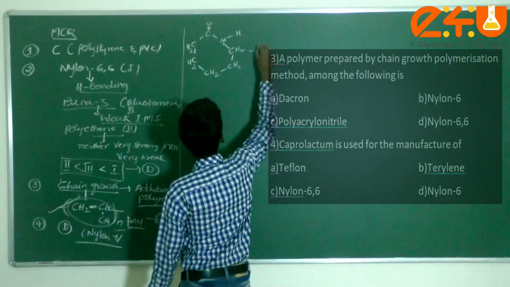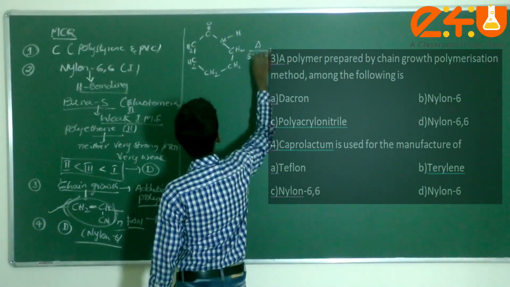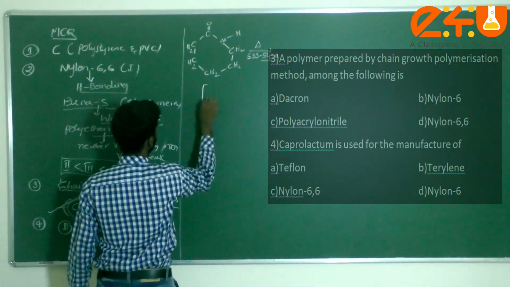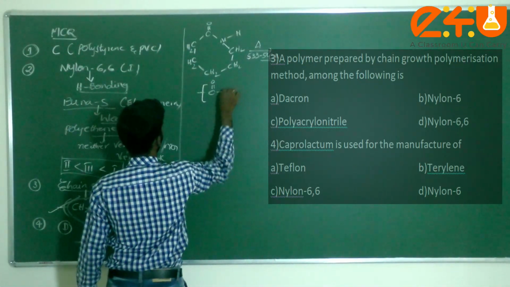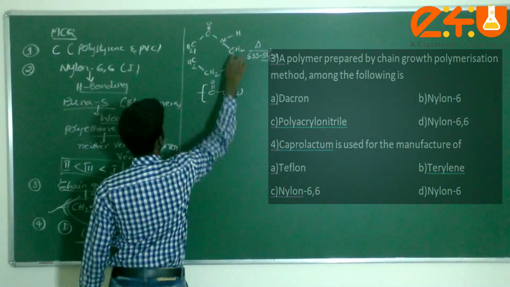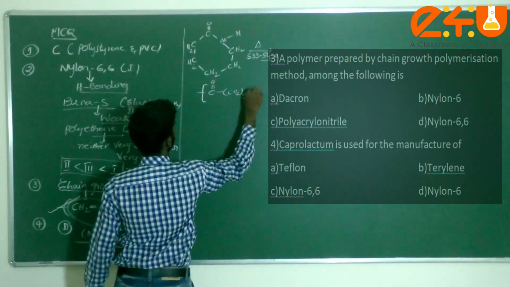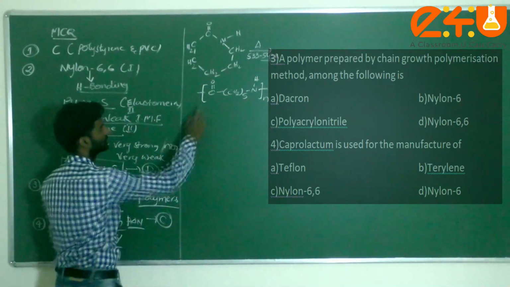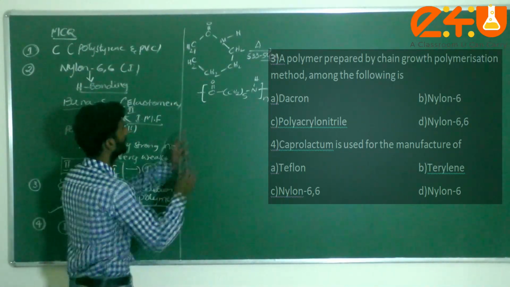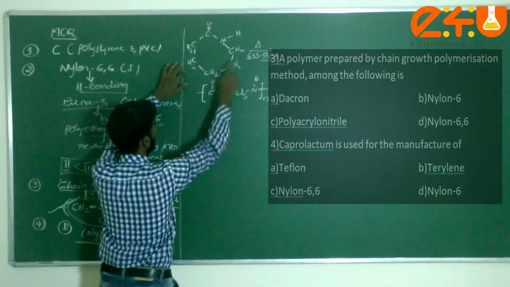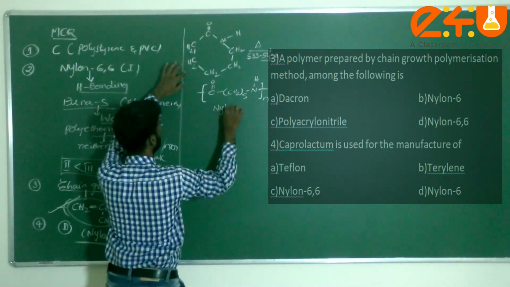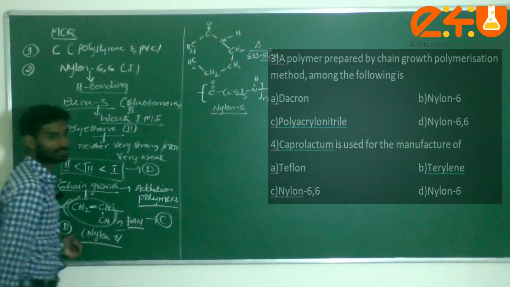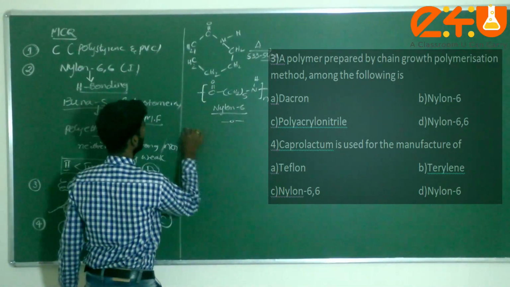This caprolactam, if you heat it to 533 to 543 kelvins, then what will form, dear students? This is the structure: C double bond O, CH2, how many? 1, 2, 3, 4, 5, so 5 times, then NH, n times. The caprolactam, after you apply heat, forms nylon 6. That is option D. Next question, question number 5.